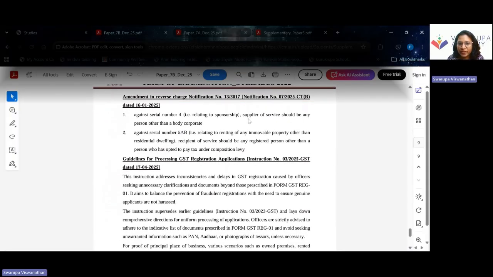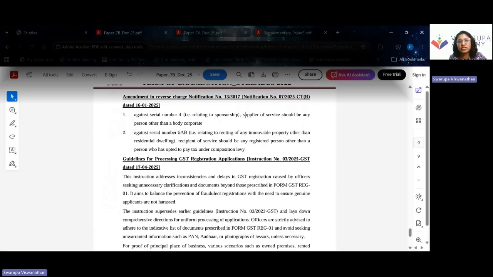Then amendment with respect to reverse charge in case of sponsorship. The supplier of service should be any person other than a body corporate. And with respect to renting of immovable property other than residential dwelling, the recipient should be a registered person other than the person who has opted to pay tax under composition levy.